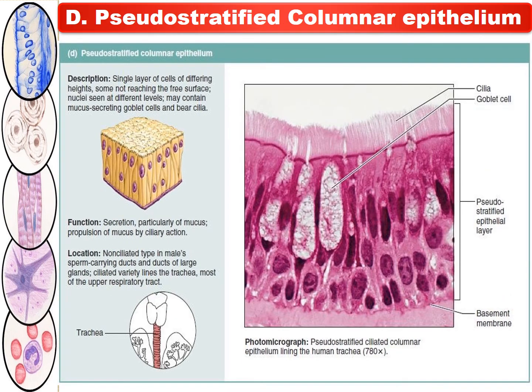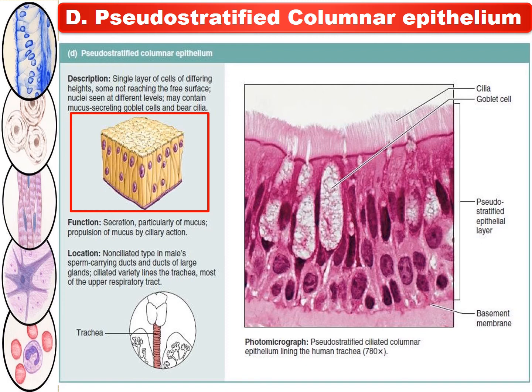Then the fourth kind of epithelial tissue is the pseudostratified columnar epithelium. See this diagram, and beside this diagram there is the clear specimen section of the photomicrograph of pseudostratified ciliated columnar epithelium lining of human trachea.